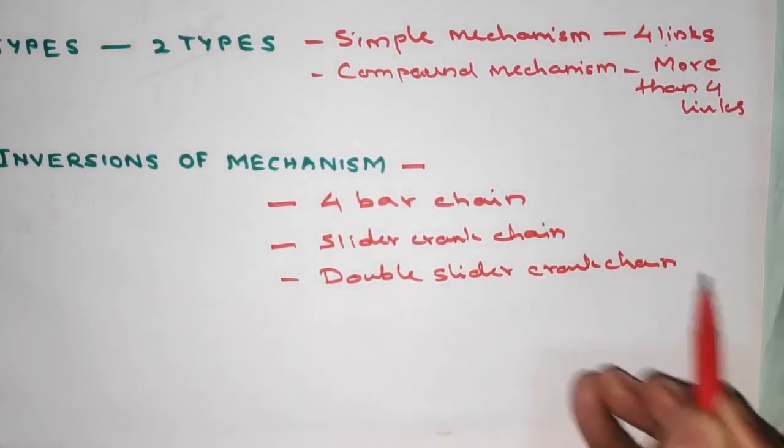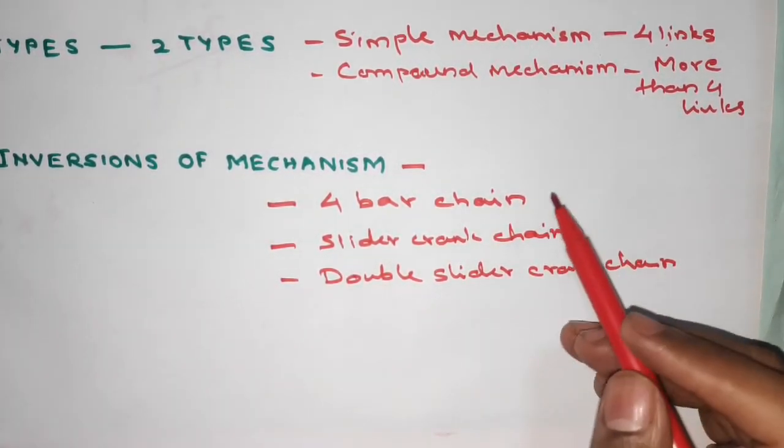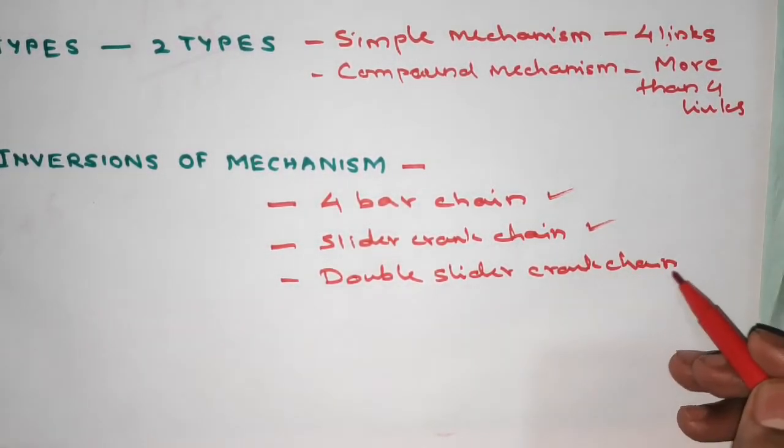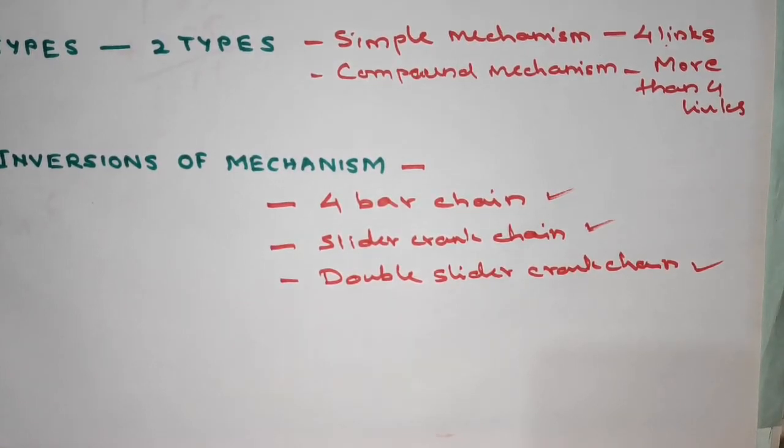We shall see in detail in the forthcoming lectures the inversions of the 4-bar chain, the inversions of the slider crank chain and the inversions of the double slider chain. So friends, this is about the mechanism and inversions of mechanism. I hope you have clearly understood what is a mechanism and what are inversions of mechanism.